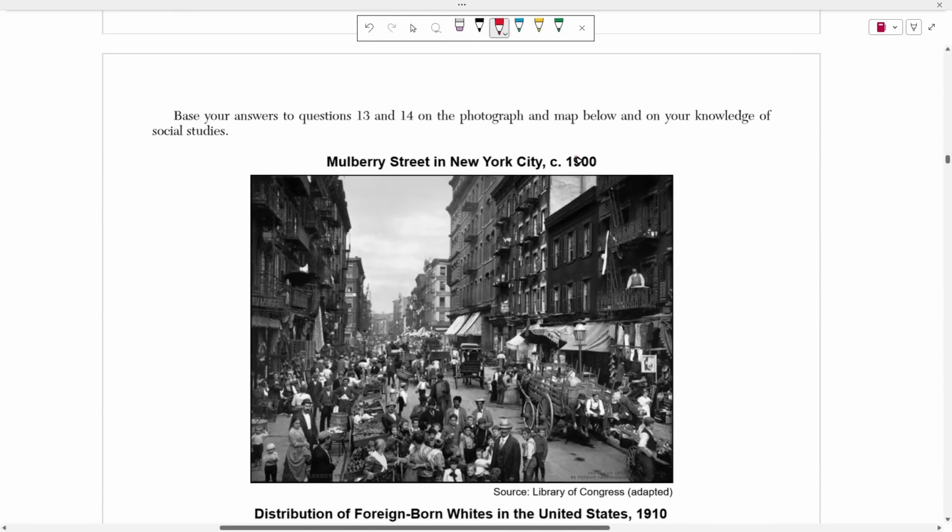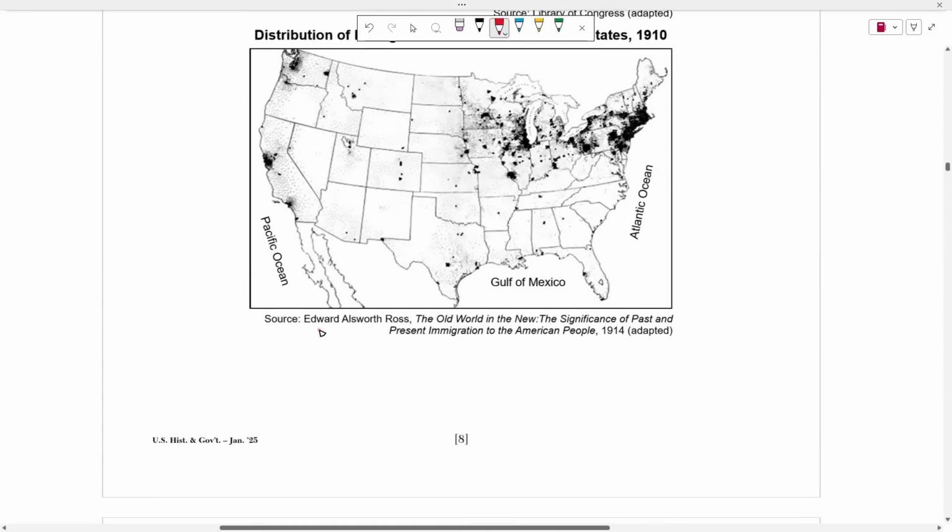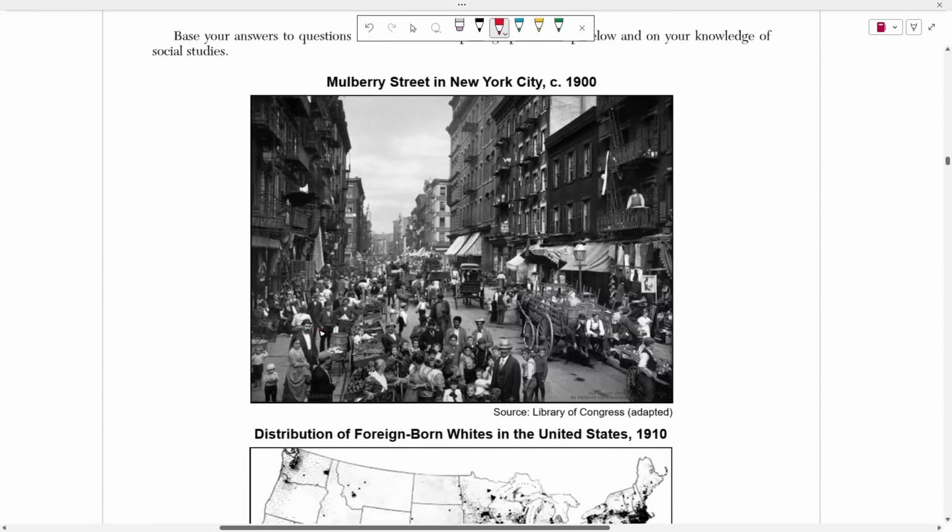So we're going to keep scrolling, and here we have 2 photos that we're going to base our answer on. Or sorry, a photo and a map. All right, so here we have Mulberry Street in New York City. This was a heavy hotspot for a lot of immigrants. They would settle in this part of Manhattan. Again, we can see this here, a lot of different people here. They just settled there, right?